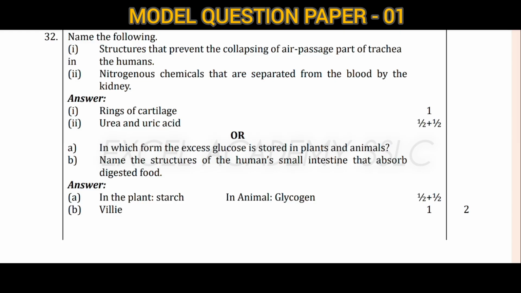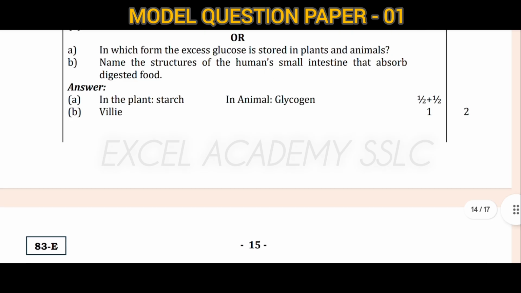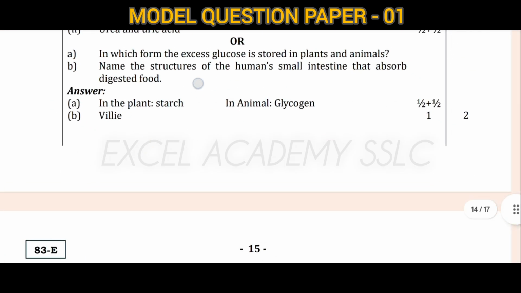Nitrogenous chemicals that are separated from the blood by the kidney are urea as well as uric acid. In which form is excess glucose stored in a plant and in an animal? In a plant it is stored as starch, and in an animal it is glycogen. Name the structure in the human small intestine that absorbs digested food: villi.